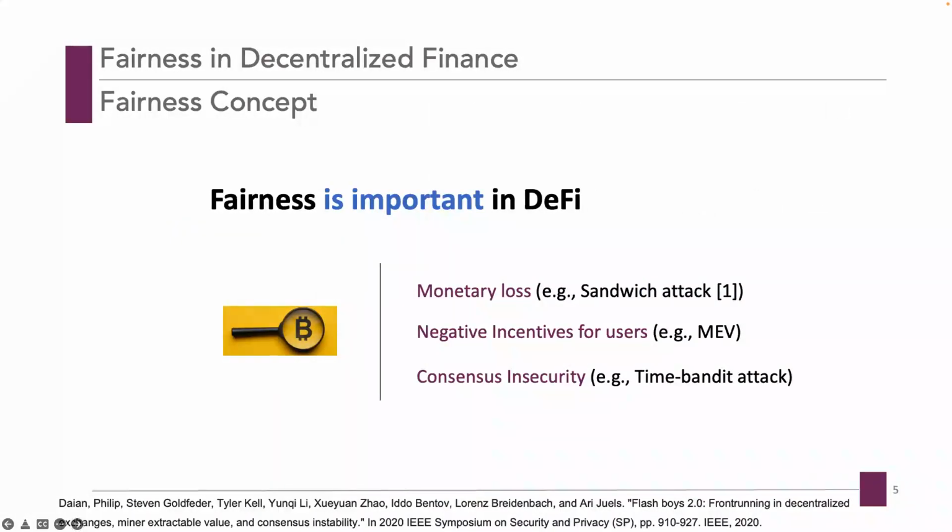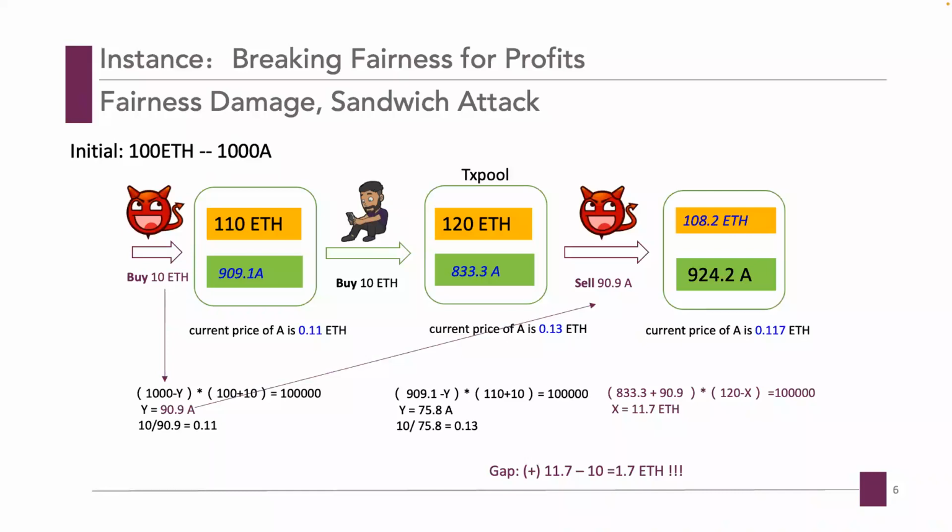Fairness is pretty important in DeFi protocols as it is closely related to the user's asset. Breaking fairness may cause huge monetary loss or negative incentives for users because they cannot trade at a targeted price. This may also affect the consensus security, where miners put all the focus on MEV rather than mining blocks, which as a result causes the time bandit attack.